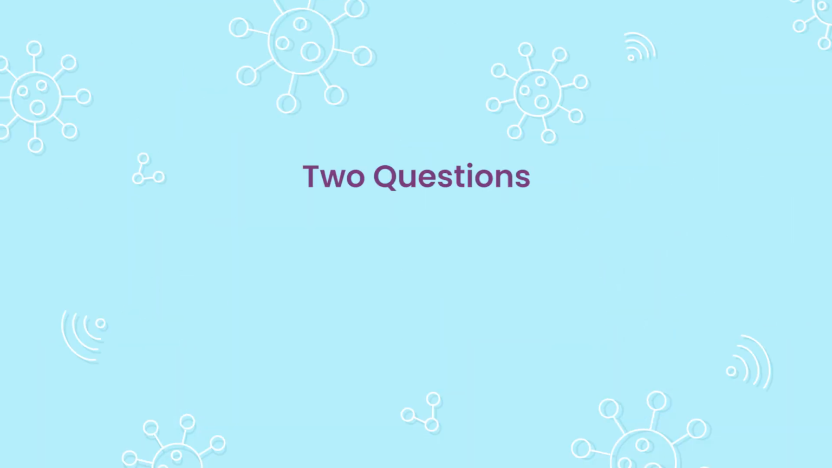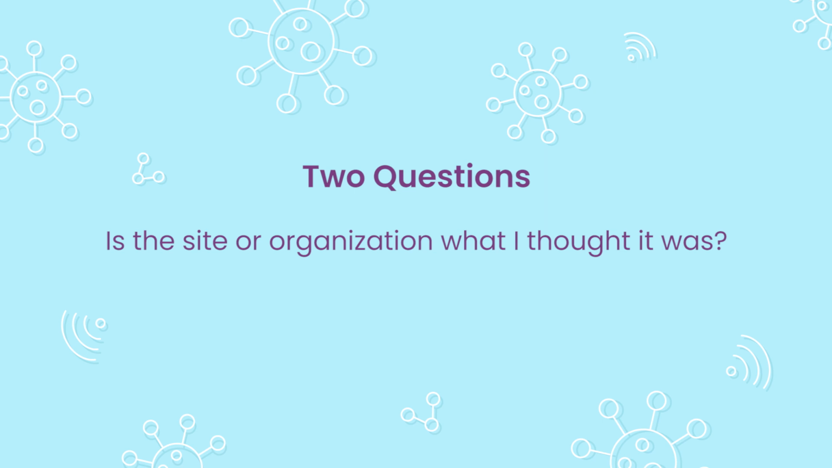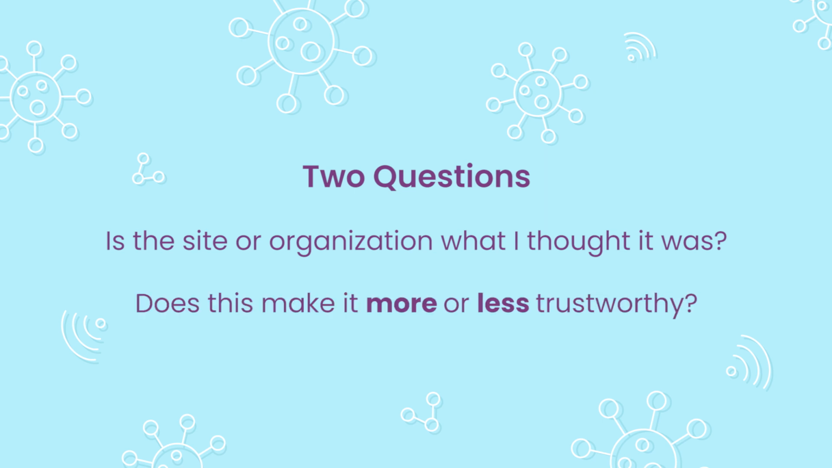So rather than giving you a checklist of things to look for on the Wikipedia page, I want you to focus on two organizing questions. First, is the site or organization I am researching what I thought it was? And if not, does the new information about that site make it more or less trustworthy?